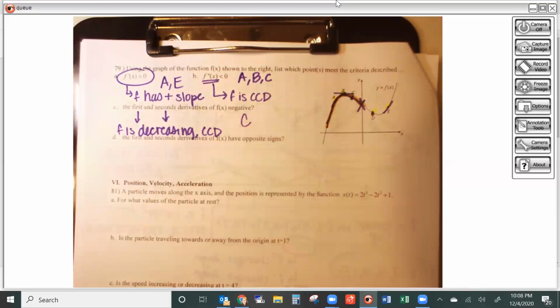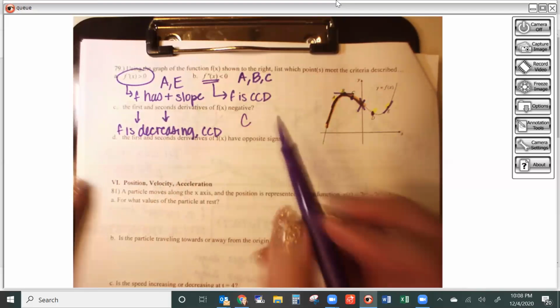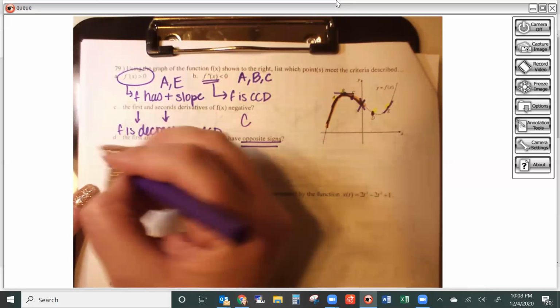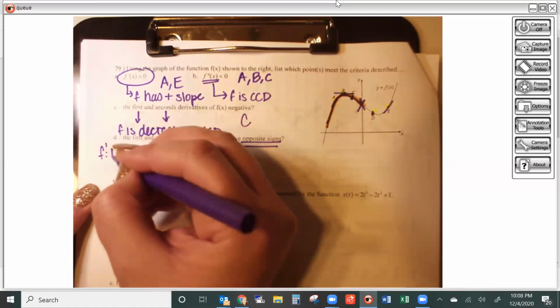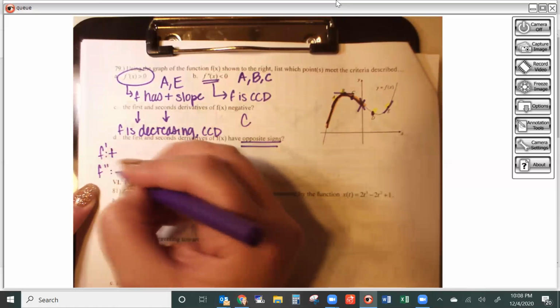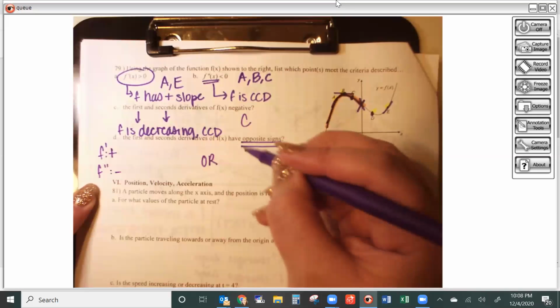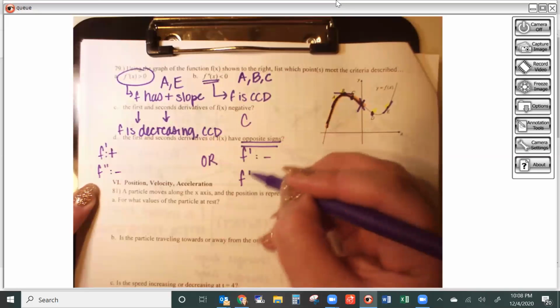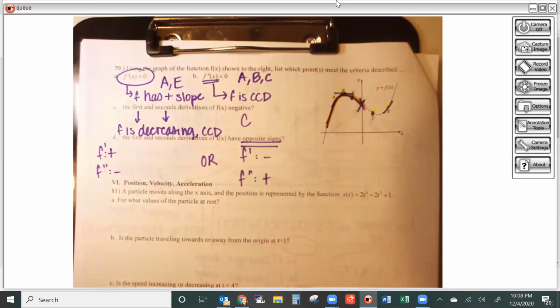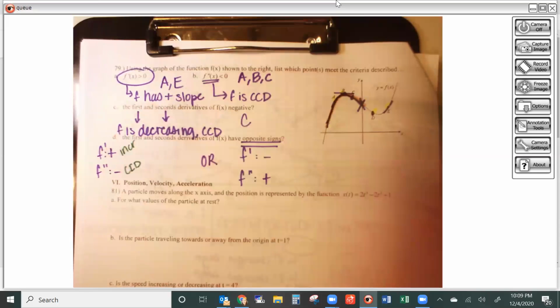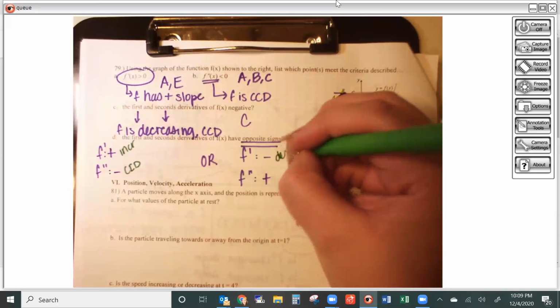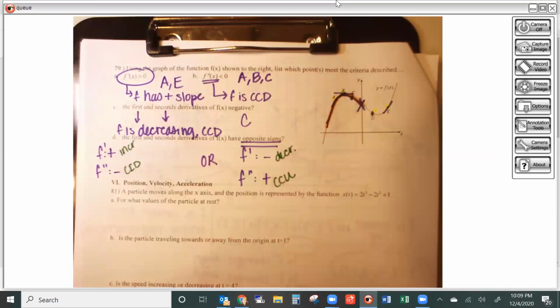Then I need the first and second derivatives to have opposite signs. Remember, that means two choices. f prime can be positive with f double prime negative, or f prime can be negative and f double prime can be positive. So then I would want to skim through those points and see which of those meet those criteria. If f prime is positive, I need my graph to be increasing but concave down. For f prime to be negative, I need to be decreasing but then concave up for the second derivative.